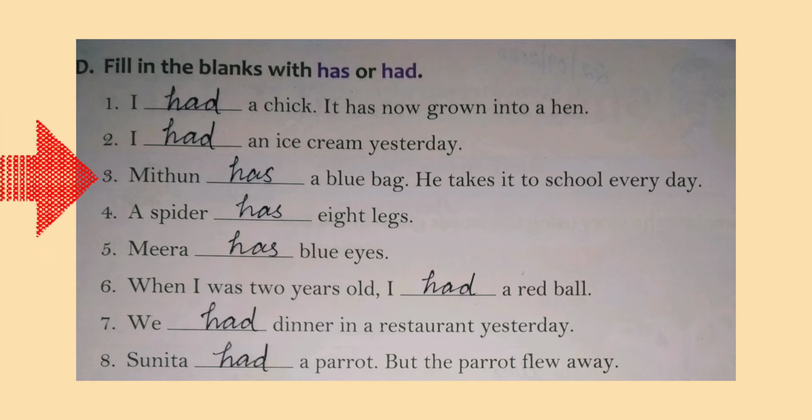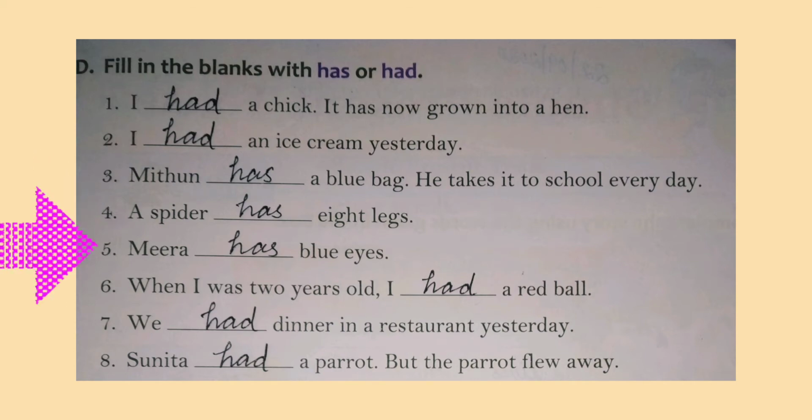The third one, Midhun dash a blue bag. He takes it to school every day. So this sentence talks about the action in the present tense. Here we use has. And fourth one, a spider dash 8 legs. The sentence is in present tense. So here we use has. Fifth one, Meera dash blue eyes. This sentence is also in present tense.